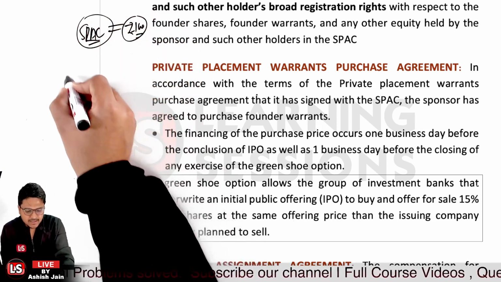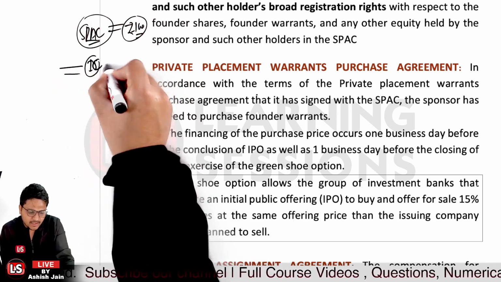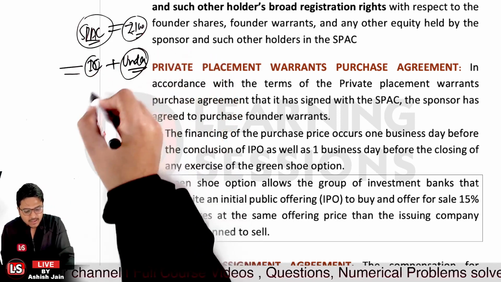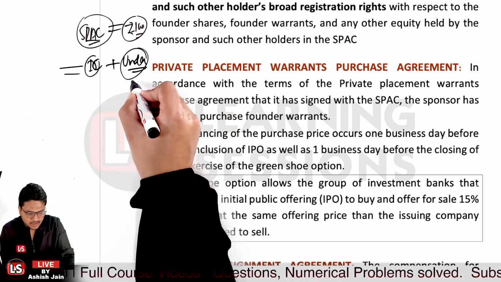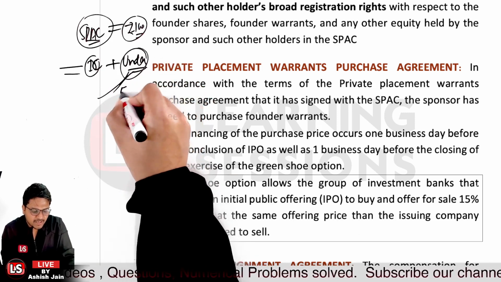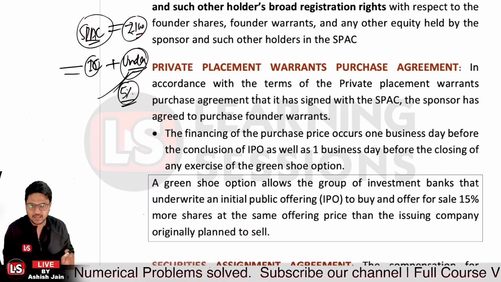Let's say there is an agreement between the issuing company, that is the SPAC, and the underwriter companies, that is the merchant banks, that if there is under subscription, the underwriter will purchase 5% of the shares. That is the normal underwriting agreement.